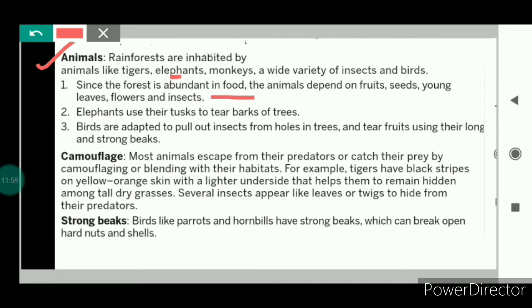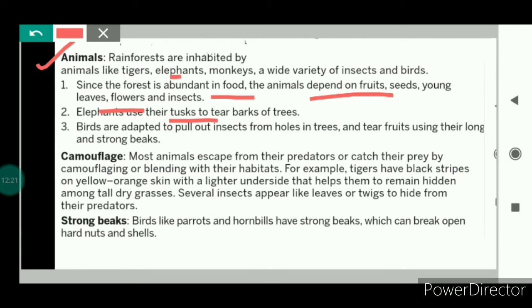The animals depend on fruits, seeds, young leaves, flowers, and insects for their food. And the elephants use their tusks to tear the bark of trees. Tusks means that elephants have long pointed teeth to tear the bark of trees.